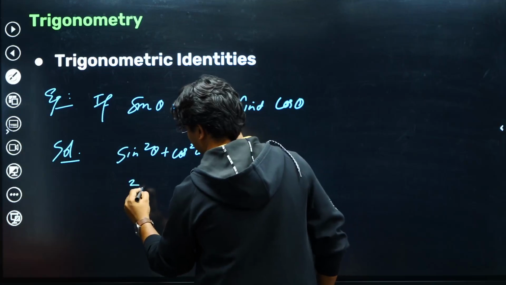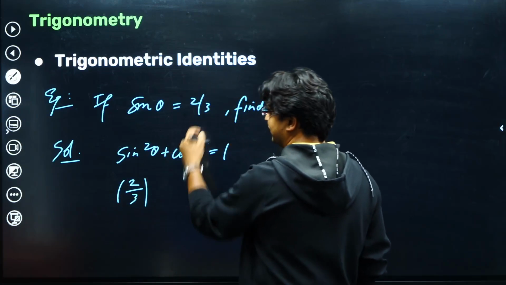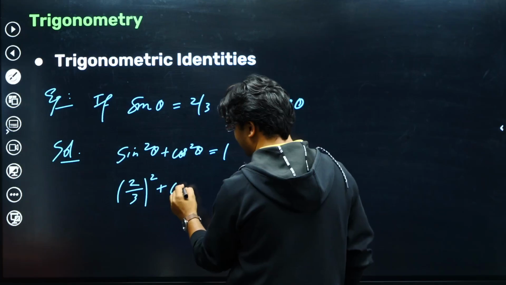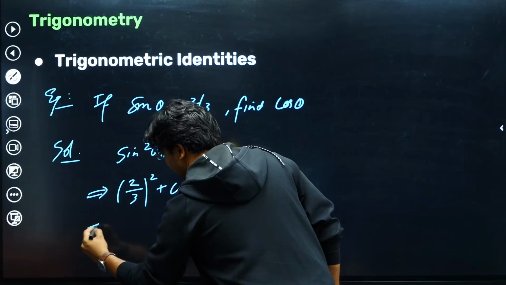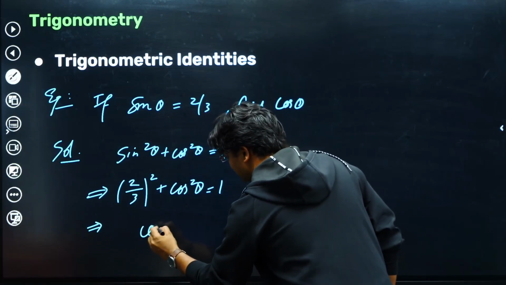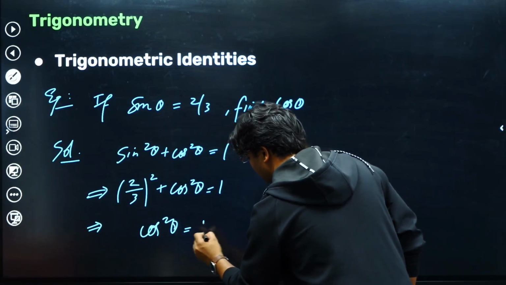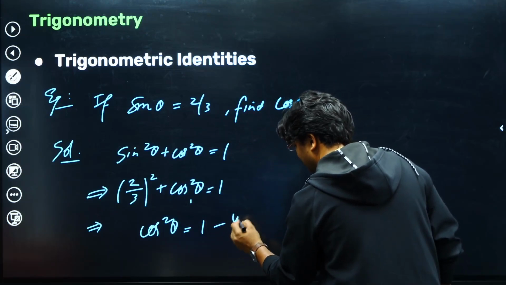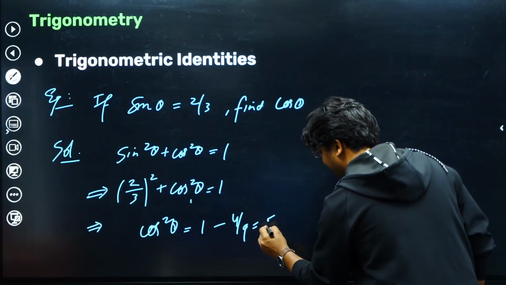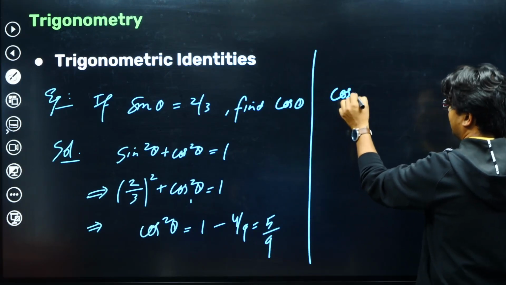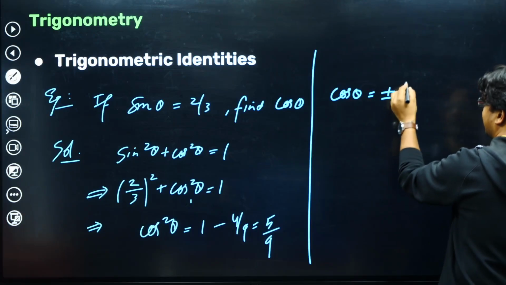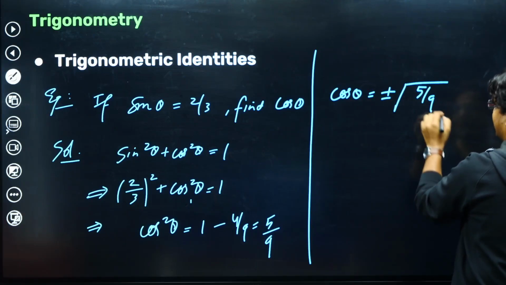So sine theta is given to be 2 by 3. So 2 by 3 square plus cos square theta will be 1, which means cos square theta will be equal to 1 minus 4 by 9. Okay, so it will become 5 by 9. And therefore cos theta will become plus minus root of 5 by 9.